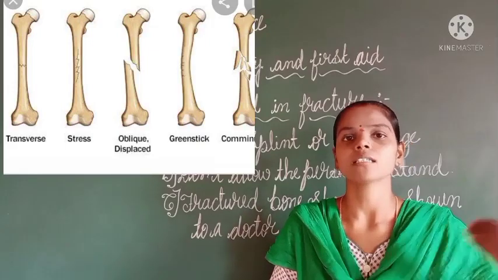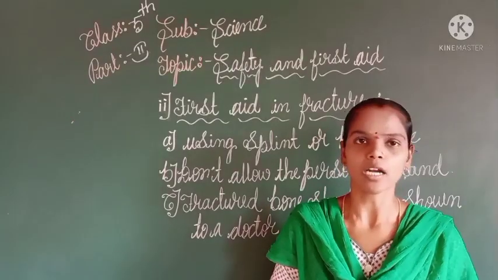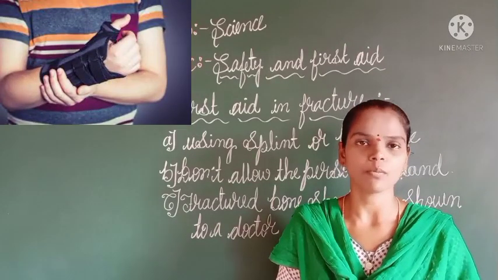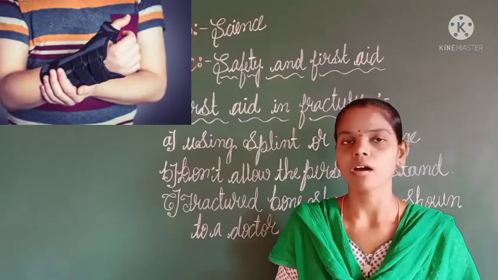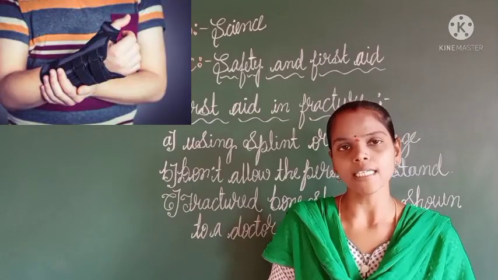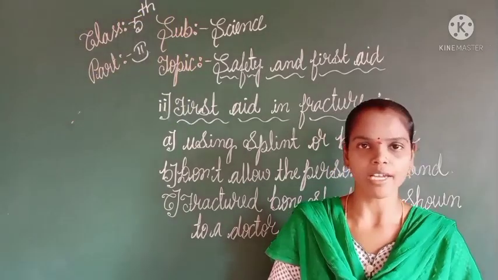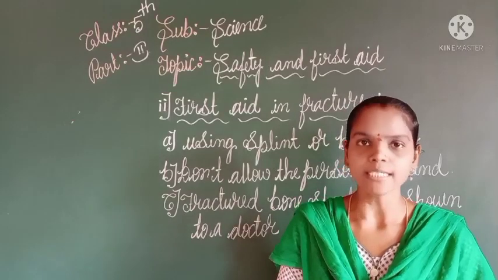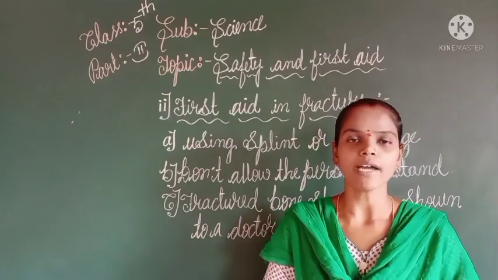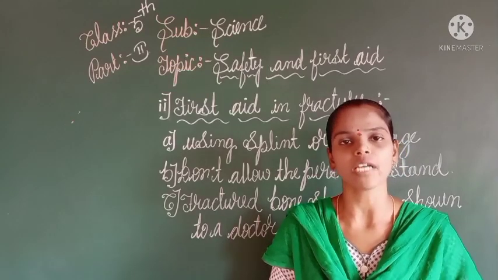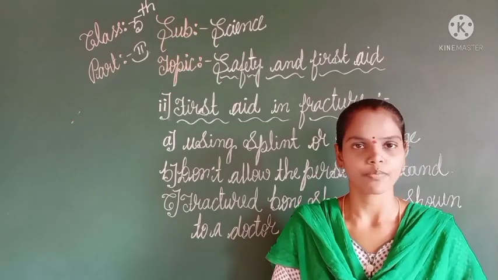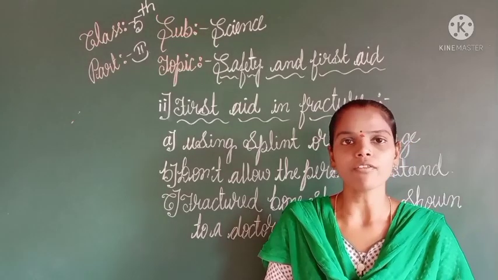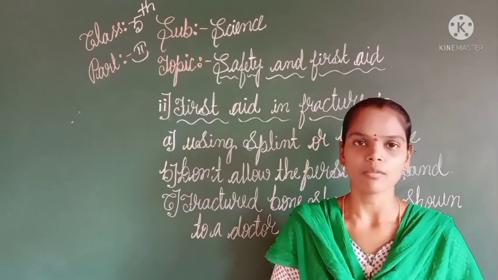If a person falls, the ends of the bone may break. A break in the bone is known as a fracture. It is very dangerous and causes a lot of pain, right? So we have to take the person to the doctor immediately. But before going to the doctor, we can follow some first aid methods.